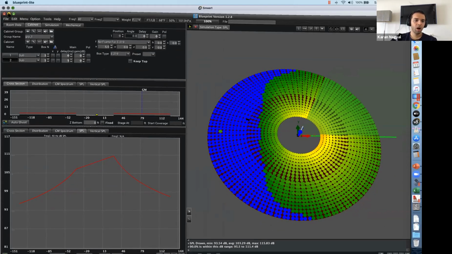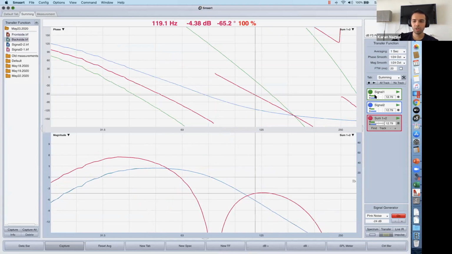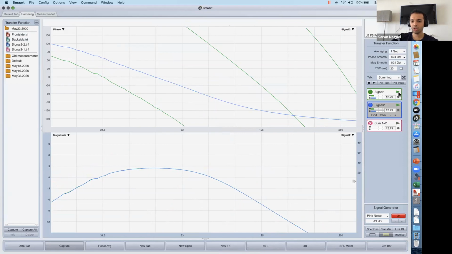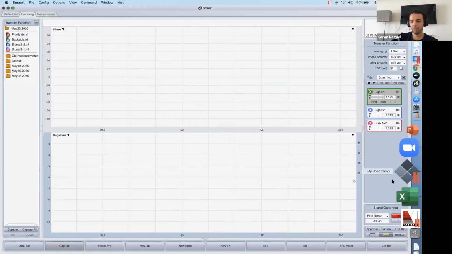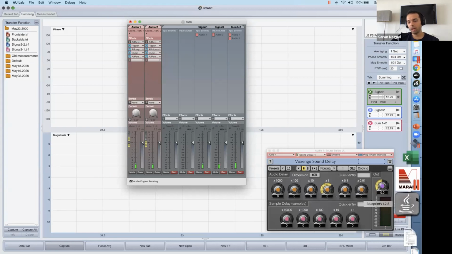And I'm just going to quickly, before we move out for lunch, show you what happens with front-back or gradient arrays. So let me clear all this and stop my measurements, go back to my AU Lab, and bypass my delay. Okay. Just before lunch, one last topic if we can cover,